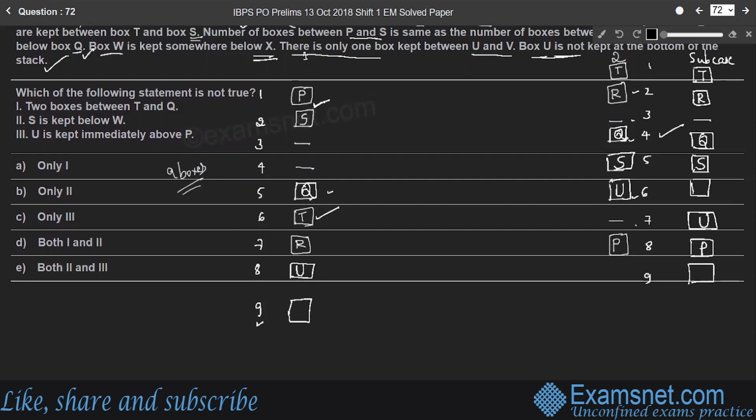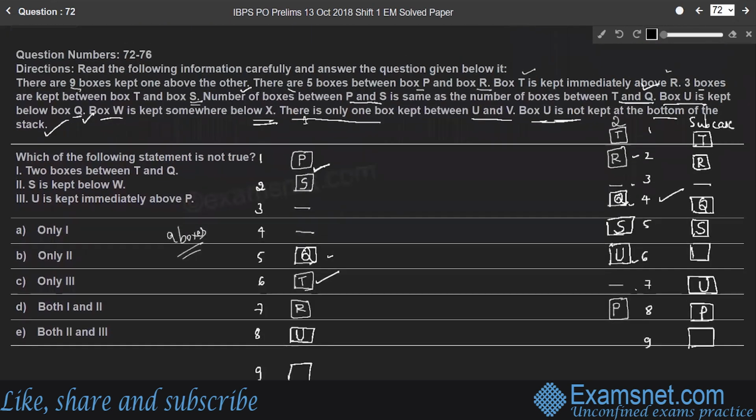Since U is not kept at the bottom of the stack, we have two options. In case 2, the position of U is either 6 or 7, right?